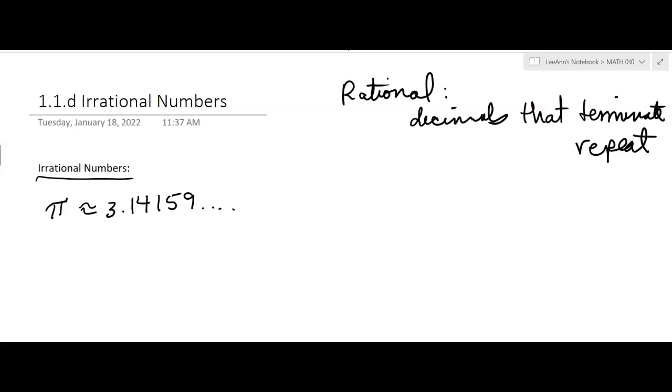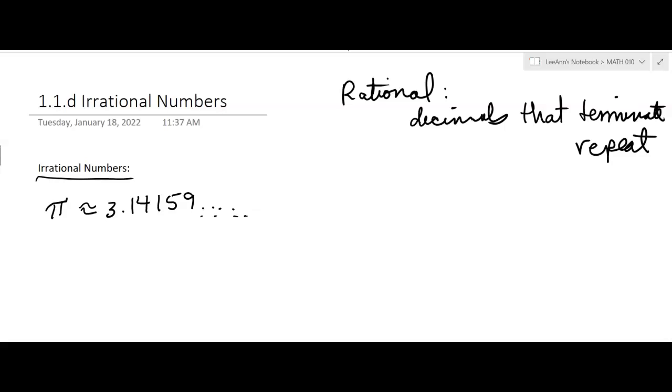Your calculator, a scientific calculator, has that approximation for pi in it, carried out to whatever. Pi is actually the ratio of circumference to diameter, but we don't have to go into that. But if you wondered, that's what it is. But it's considered an irrational number. It goes on and on and on, doesn't repeat, and doesn't stop.